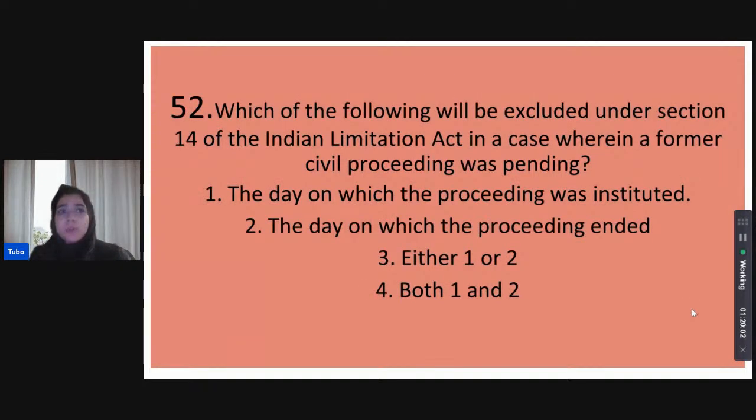Which of the following will be excluded under Section 14 of the Indian Limitation Act in a case where a formal civil proceeding was pending? So, we are dealing with Section 14 for a formal civil proceeding, and which of the following days will be excluded from the limitation period being tracked? Is it the day on which the proceeding was instituted? Is it the day on which the proceeding ended? Is it either one or two? Or is it that both 1 and 2 will be excluded?